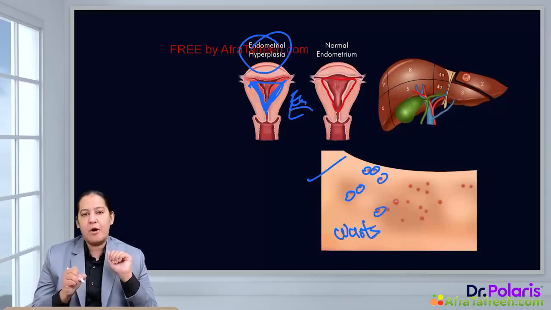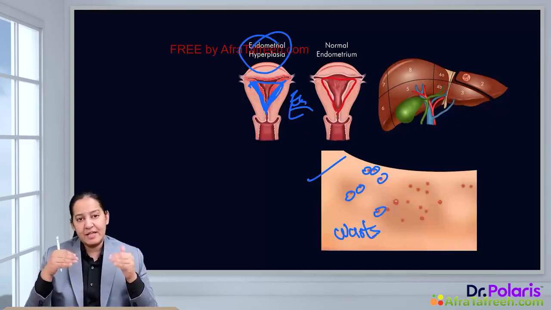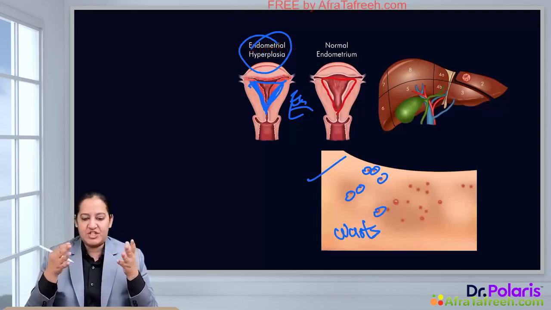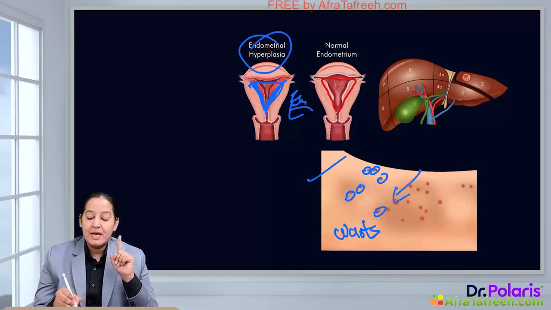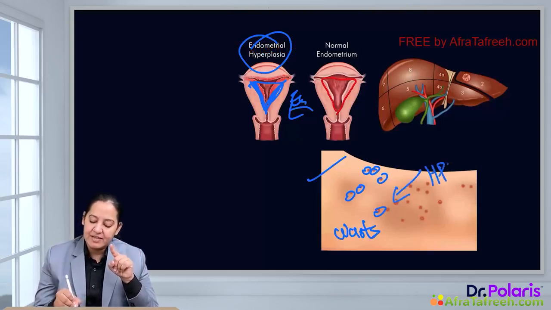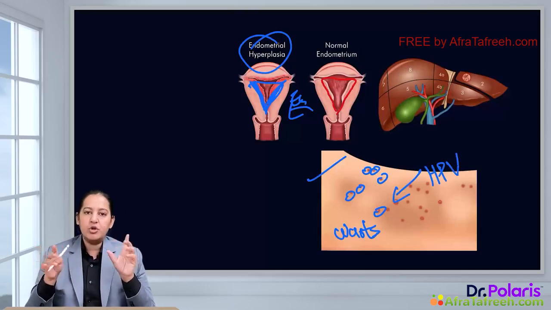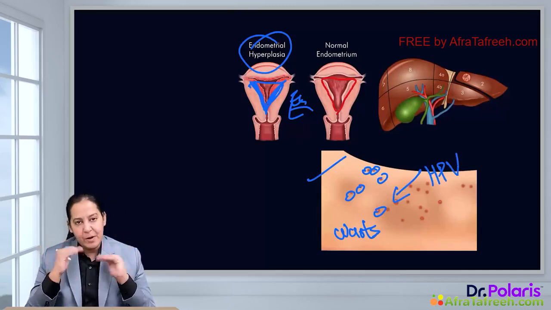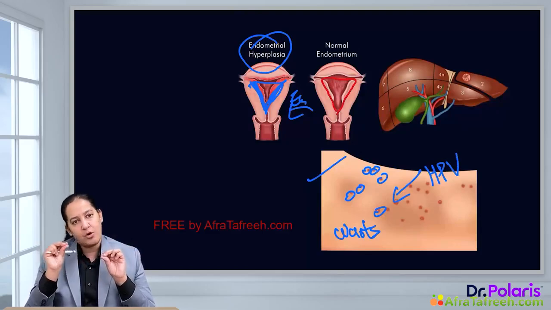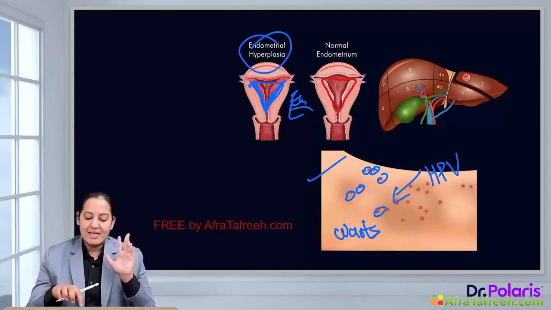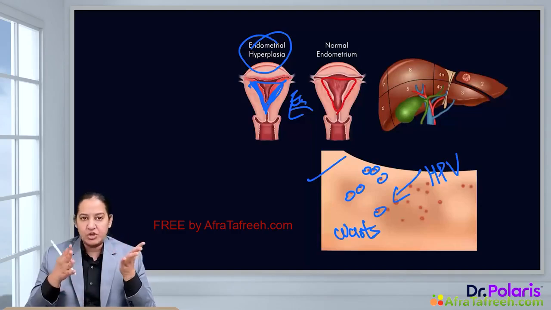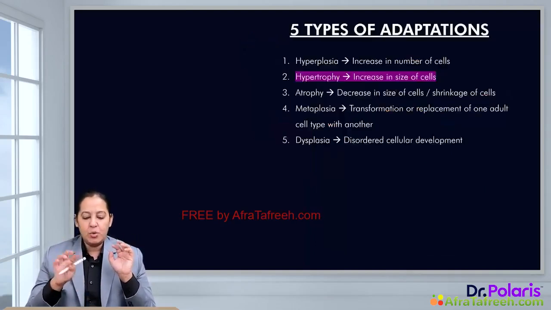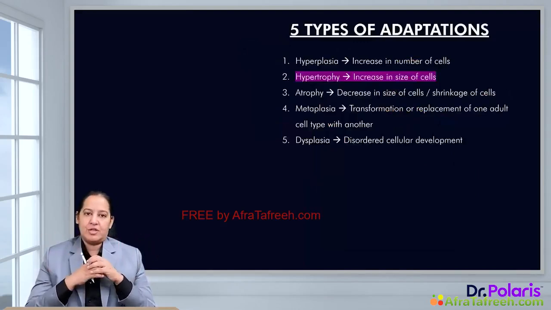Why are these warts formed? Because the skin cells here are doing multiple cell divisions. They are doing hyperplasia in response to a virus. The stress here is a virus. The name of the virus is human papilloma virus. So you should know what the stress is, and in response to stress, how that particular cell or organ is responding. So those are the two examples of pathological hyperplasia. We are done with the examples of physiological and pathological hyperplasia.